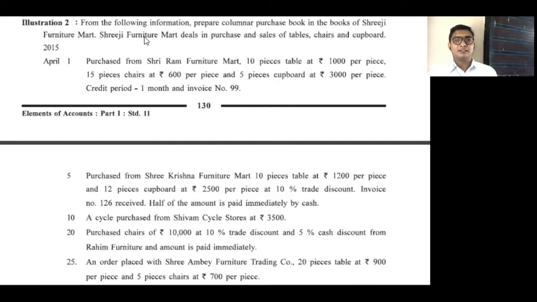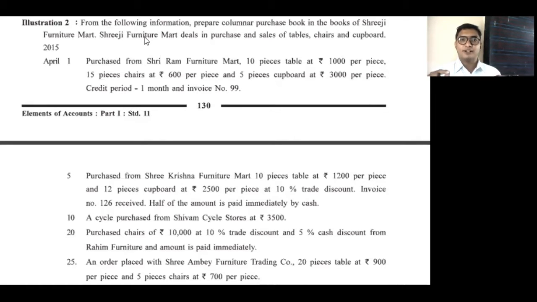That's why, if he purchases and sells any kind of furniture, we cannot say that it is an asset and hence we have not recorded it in the books, because in every transaction it is only and only furniture.